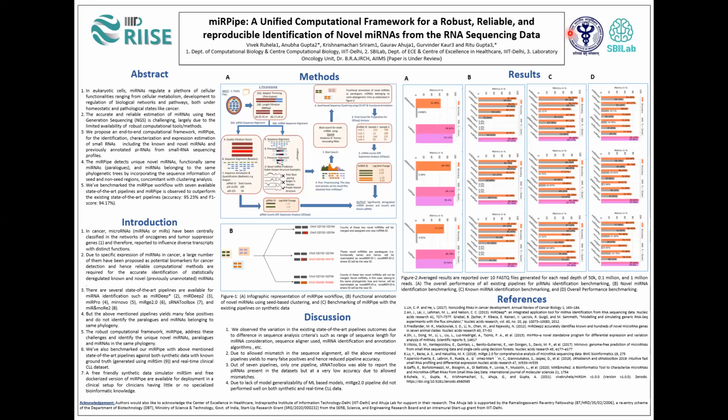So here we take all the novel miRNA sequences, take them to the database, BLAST search them, and if the database tells that this sequence belongs to any known miRNA, then we correct it. So after BLAST search, we do the novel seed-based clustering using CD-HIT, which is the heart of the pipeline.